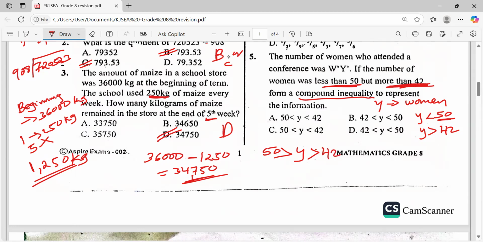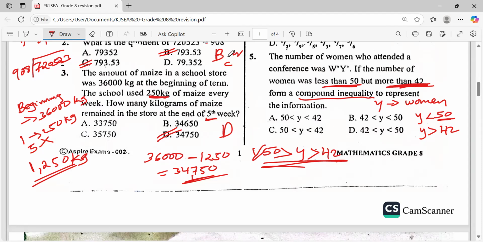Do we have anything of this kind? Let's check. You've been told first that y is more than 42. Now, what does it mean? We were supposed to have our answer like this one. We were not given the answer, so you are supposed to write your own answer.